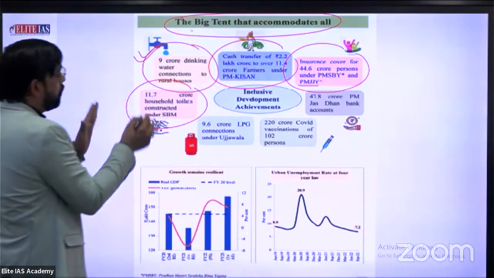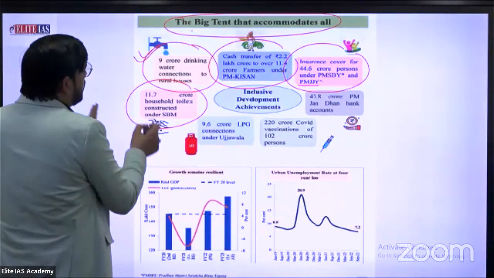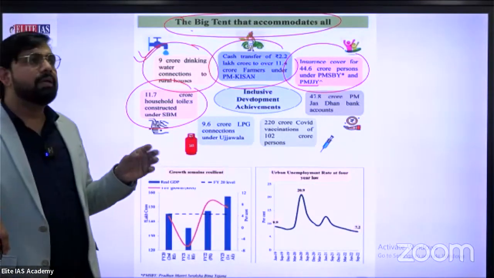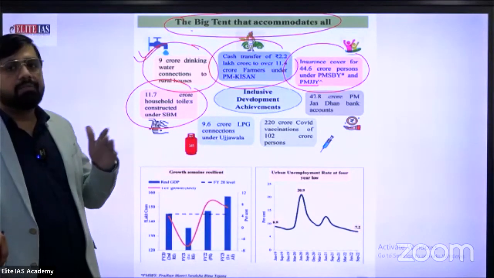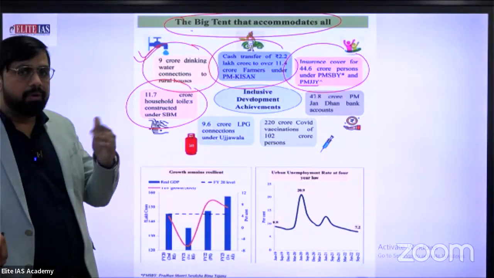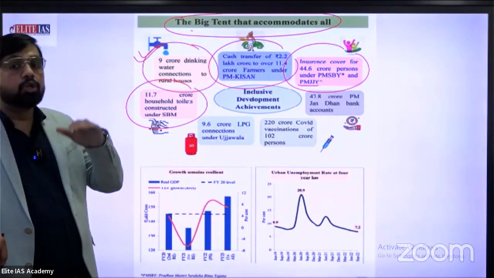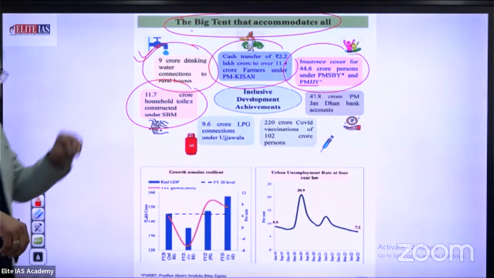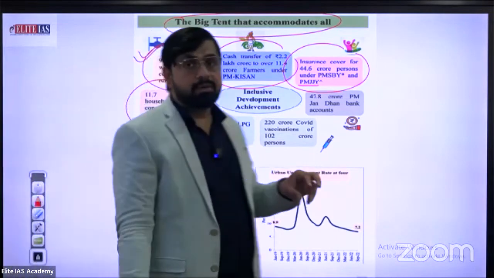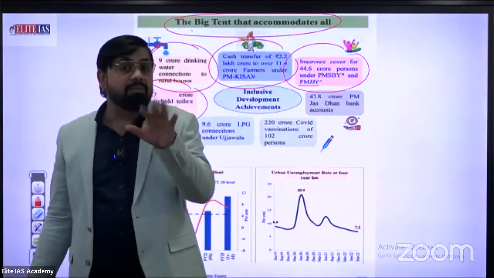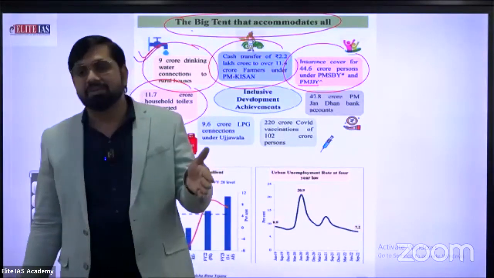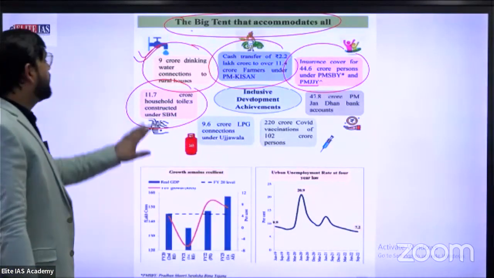11.7 crore household toilets constructed under SBM, especially in rural areas. Approximately 1.5 lakh or 1 lakh rupees is provided by the government to fulfill the household toilet facility, to complete the Sustainable Development Goals: drinking clean water facility and sanitation. This is the perfect example.